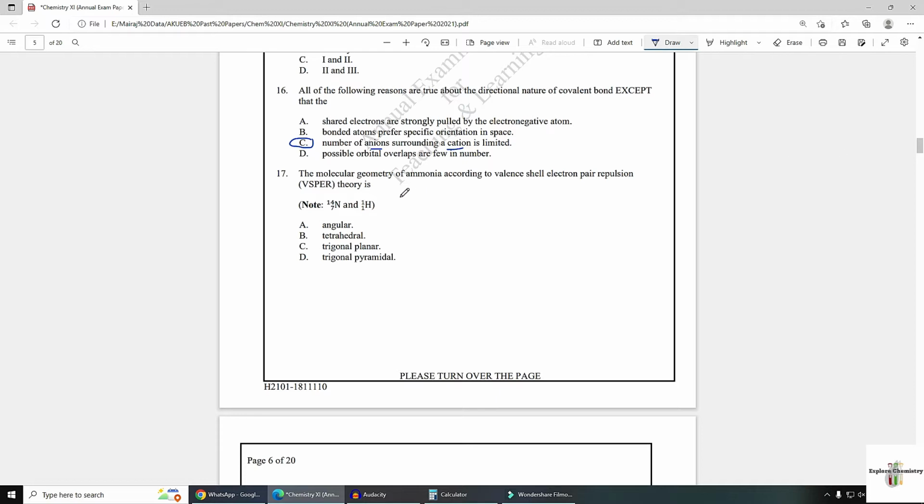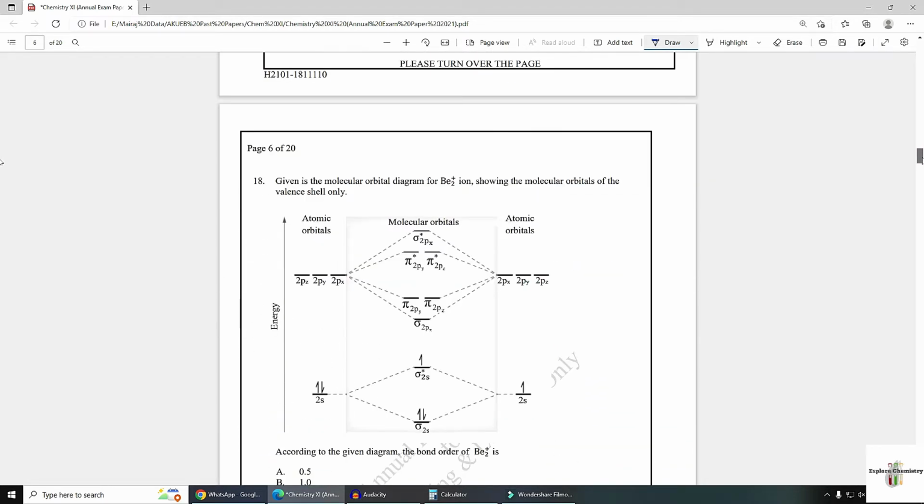Number 17. The molecular geometry of ammonia according to valence shell electron pair repulsion. This is the geometry of ammonia, where there are 3 bonds with hydrogen, and these 3 bonds will bend due to the presence of one lone pair. So the shape is like this. This is known as trigonal pyramidal. Option D, because a shape like a pyramid is made which has 3 corners, therefore it is called trigonal pyramidal.